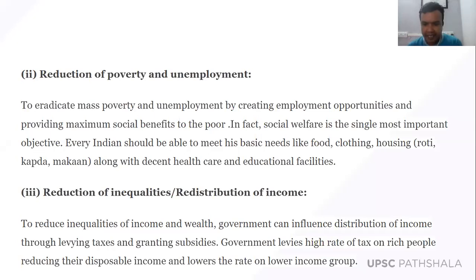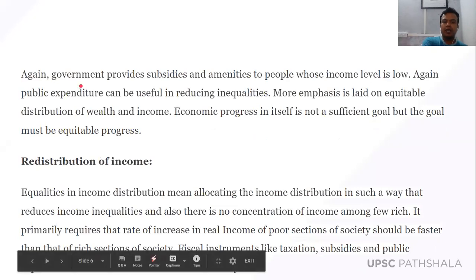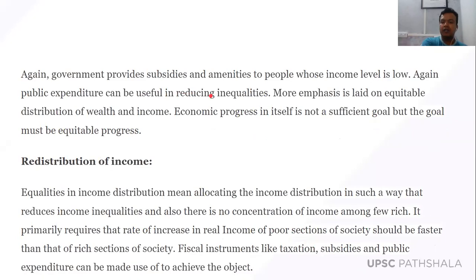Government levies a high tax rate for rich people, reducing their disposable income, and lowers the rate on the lower income group. Right. This is called the progressive type of taxation system. I'm going to discuss it in detail, what is the progressive type of taxation system, while discussing taxation. Now, the next important point of the objective of the government budget is that the government provides subsidies and amenities to people whose income level is low.